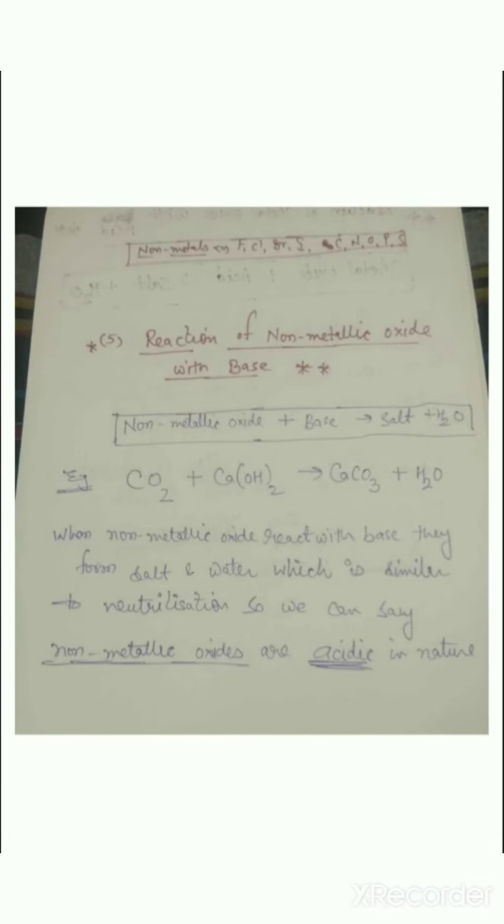In opposite, we can look at the reaction of non-metallic oxide with base. So let's talk about the non-metals. You can see on your screen fluorine, chlorine, bromine, iodine, carbon, nitrogen, oxygen, phosphorus, sulfur; these are the non-metals which we use in our periodic table. When a non-metallic oxide reacts with a base, it will form salt and water, and on the left side it is the base.